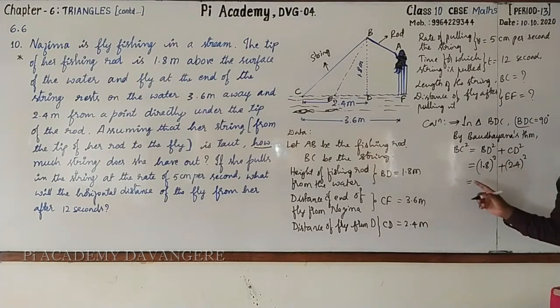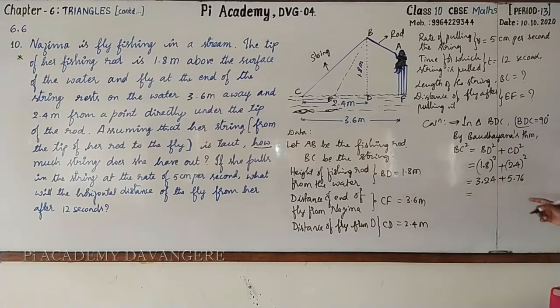Then apply the square for both the numbers. 1.8 whole square. 18 square is how much? It is 324. Here after decimal 1 digit is there as it is square. So you have to put decimal before 2 digits. Plus 24 square. It is 576. Here also put the decimal before 2 digits.